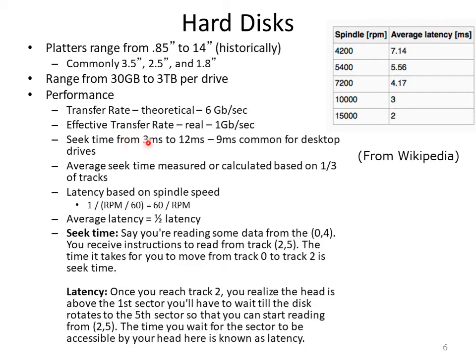The seek time is from 3 milliseconds to 12 milliseconds, but for desktop drives it is 9 milliseconds. The average seek time is calculated based on one third of the tracks. Then we have latency, which is based on the spindle speed. In the middle we have a spindle which rotates. It is calculated as 60 divided by RPM, rotations per minute, converting it into seconds. The average latency is half the latency.